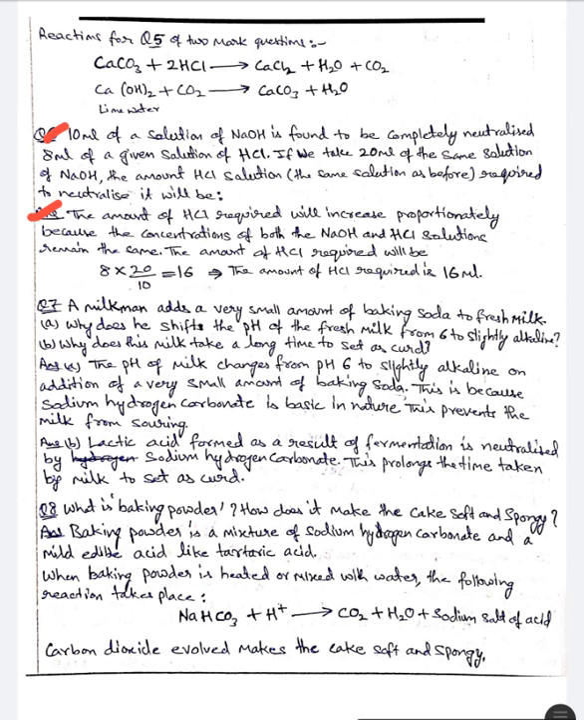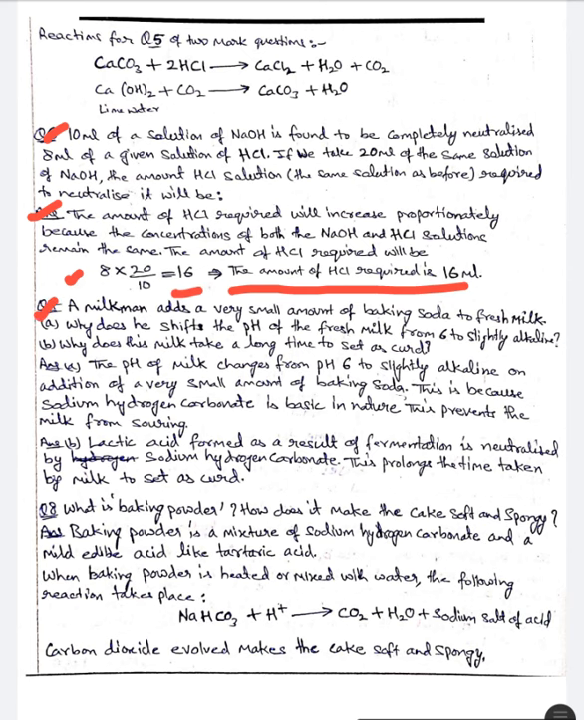because the concentrations of both the NaOH and HCl solutions remain the same. The amount of HCl required will be 8 times 20 divided by 10, that is 16. The amount of HCl required is 16 ml.